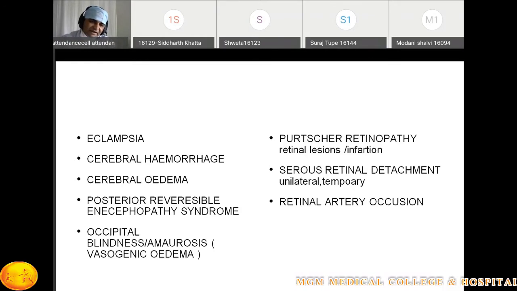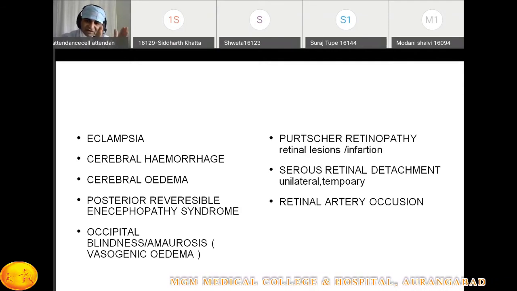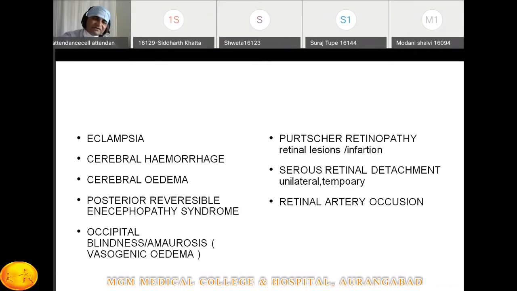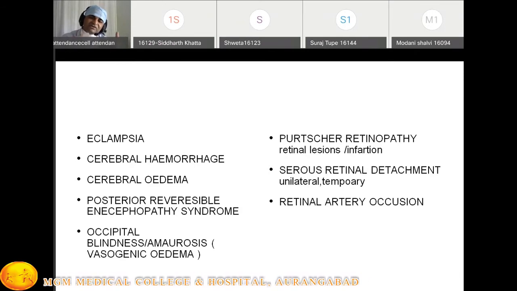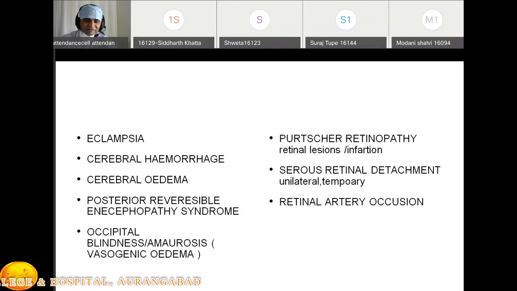Second theory, we know that there is endothelium damage. Because of this damage, there is leakage of fluid from the intravascular space to the extravascular space or to the brain, which results in cerebral edema, and that gives rise to the convulsions. And there can be dysrhythmia in the EEG, and that can give rise to eclampsia. So the important one is this.